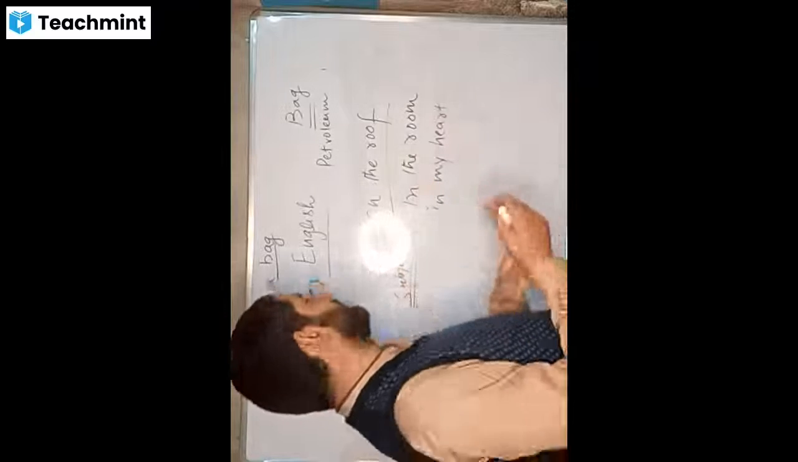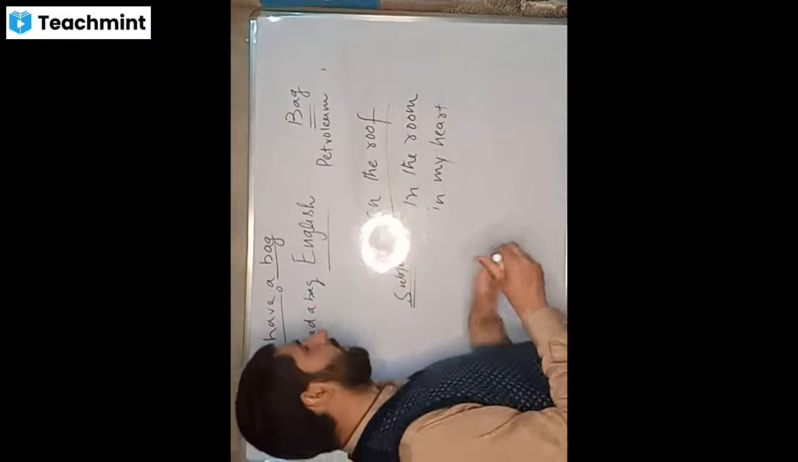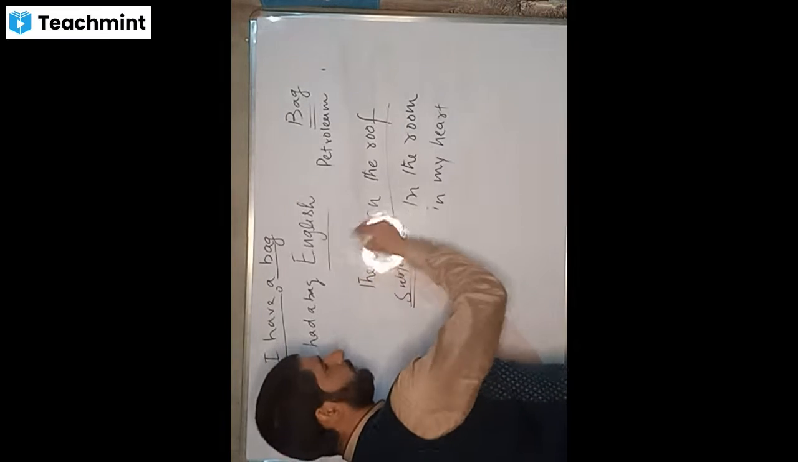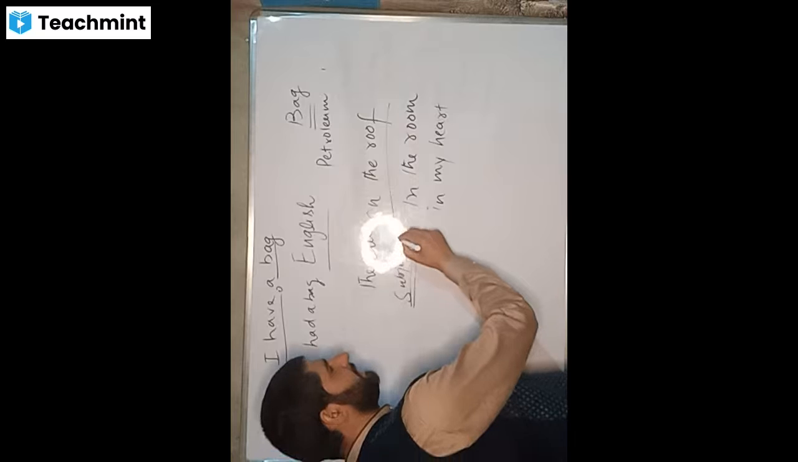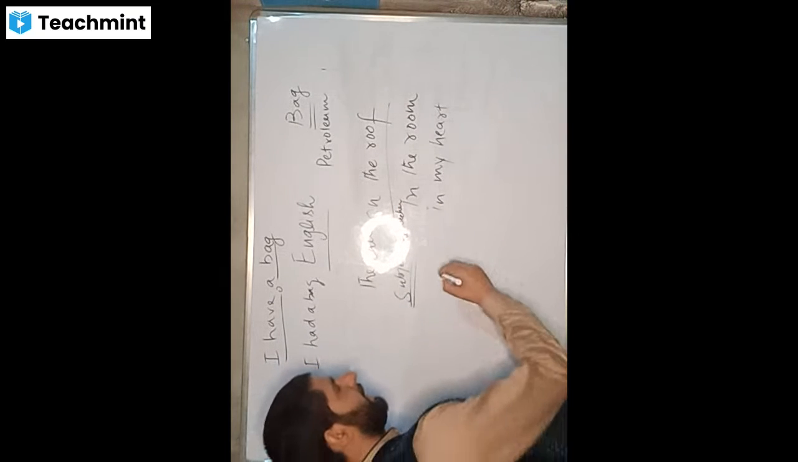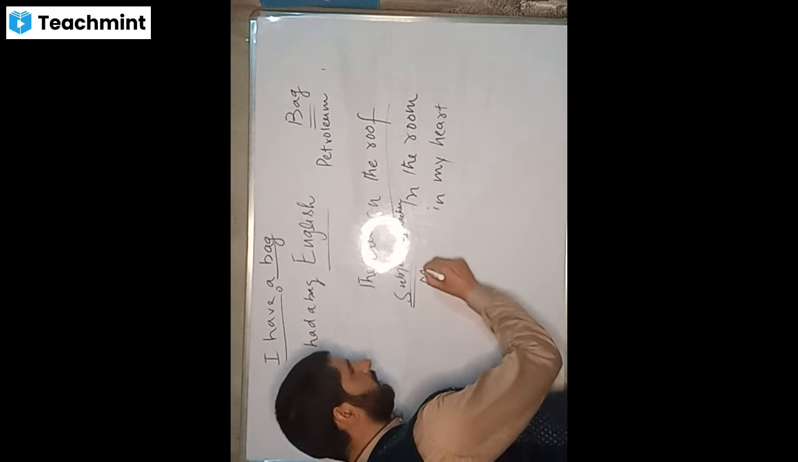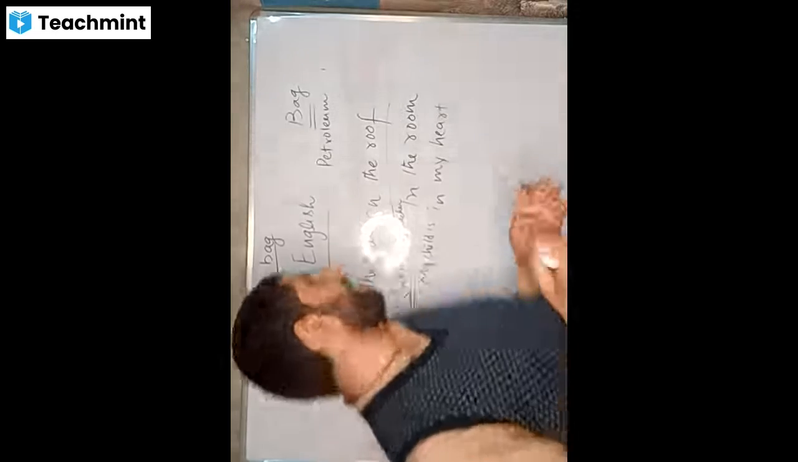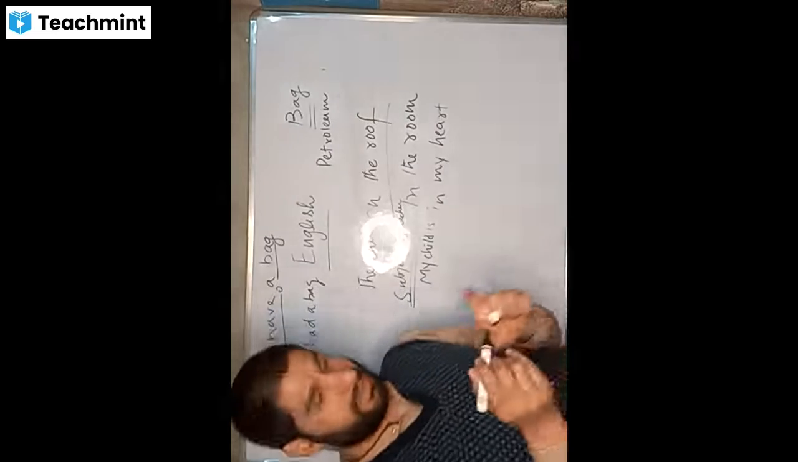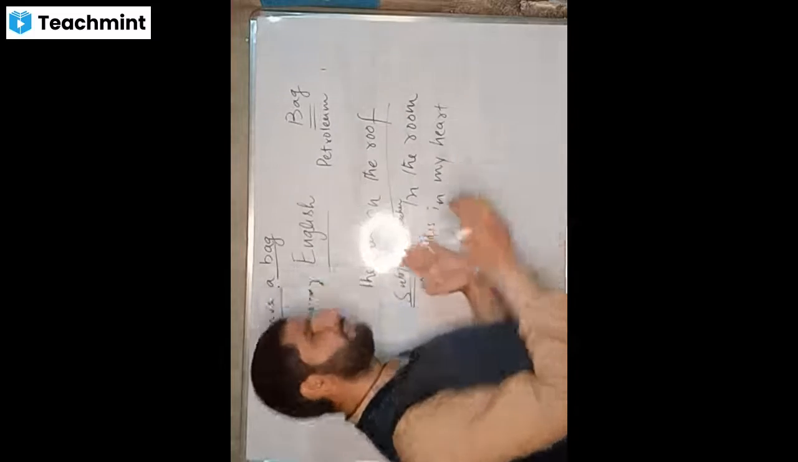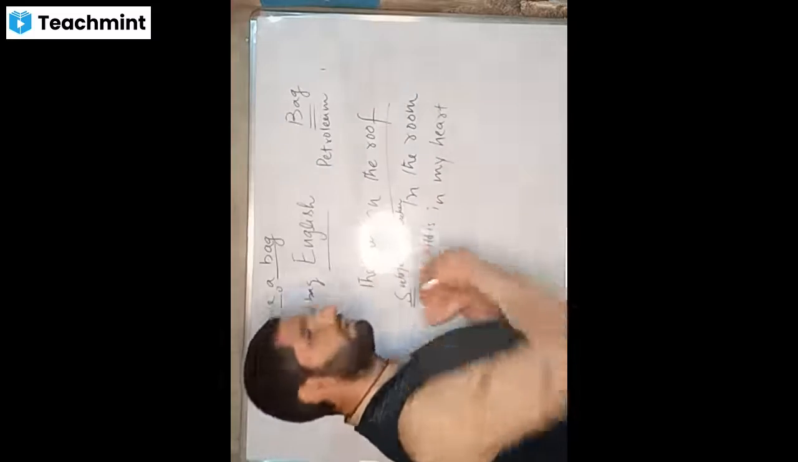So the structure is complete. Now I can make it a sentence. For example, I will say the ball is on the roof. The teacher is in the room. My child is in my heart. So I have added what? I have added a subject. Yes. So now they become sentences. That is what I was trying to say, that between words and sentences lies what? A phrase. The phrase lies there.